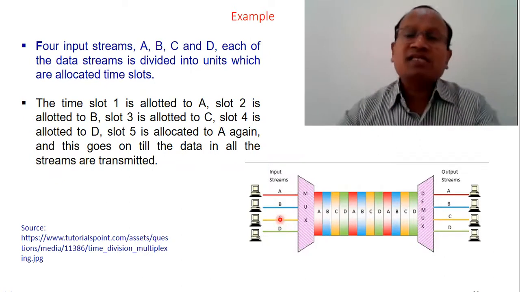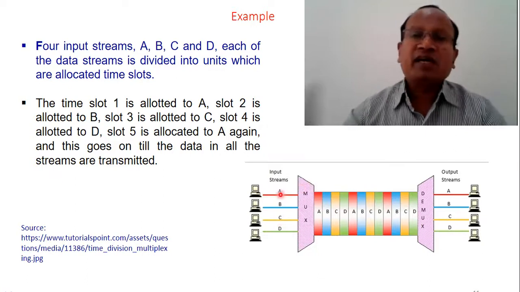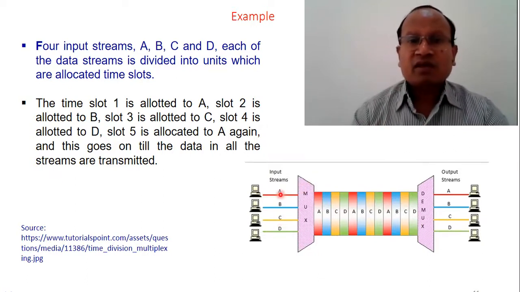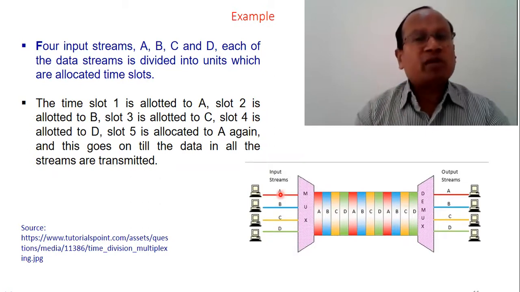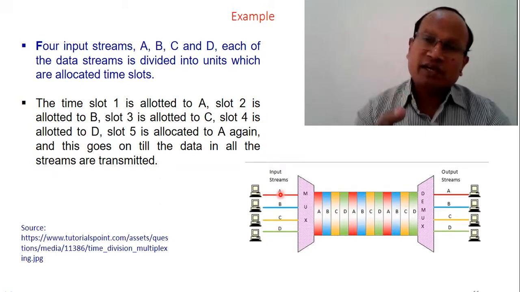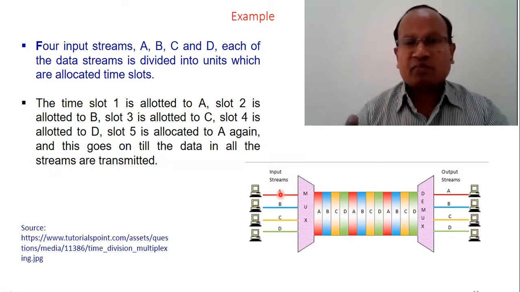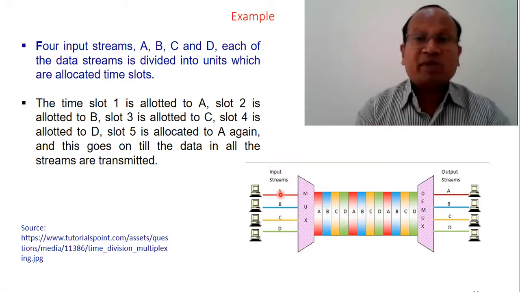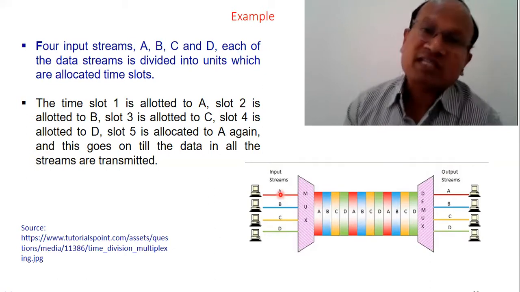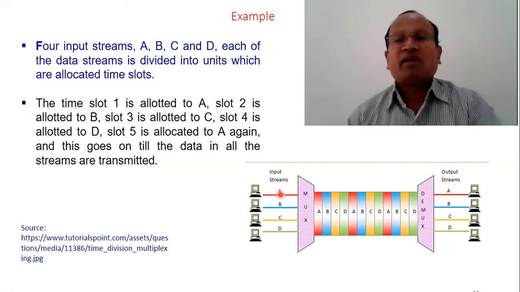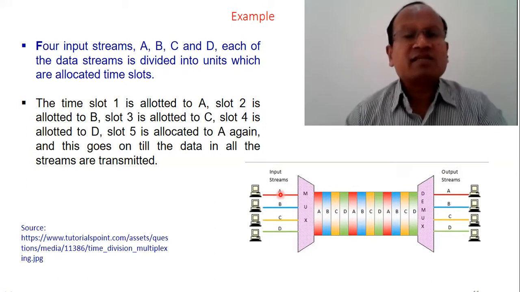So each stream is divided into a number of units. A unit from all the streams will be communicated, then the next unit, then the next unit. If there is no more unit in any of the messages, then if it is synchronous, an empty time slot will be communicated. If it is not synchronous, dynamically it will be given to the next possible message slot.